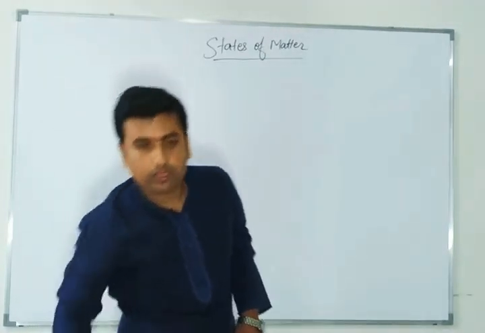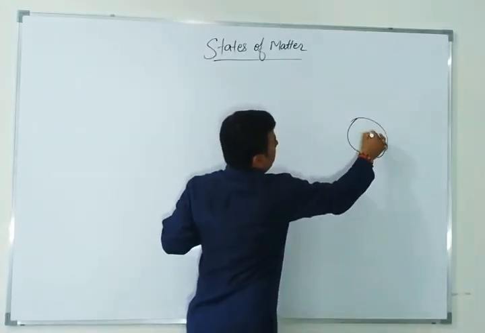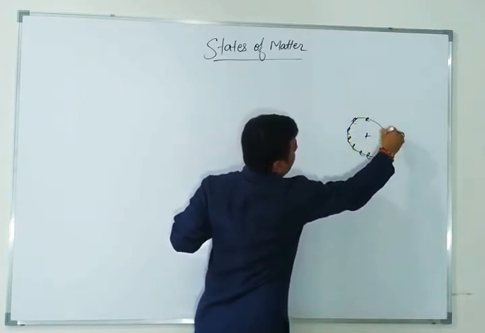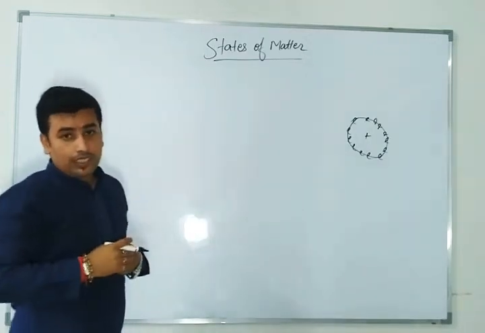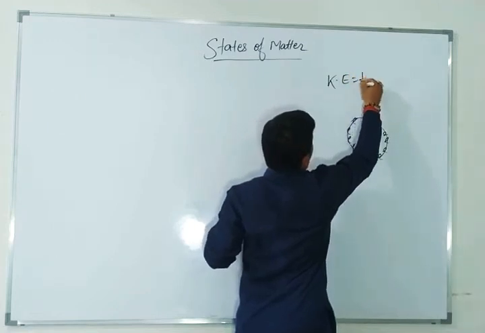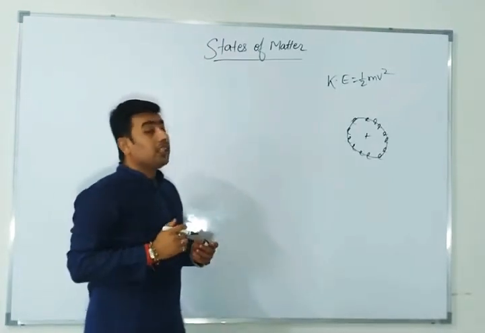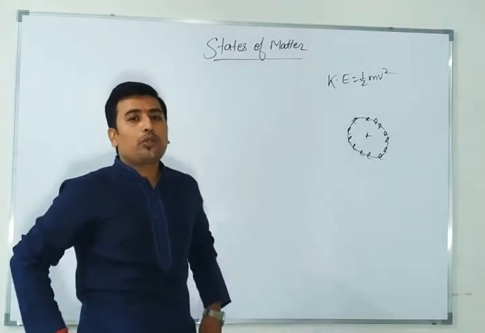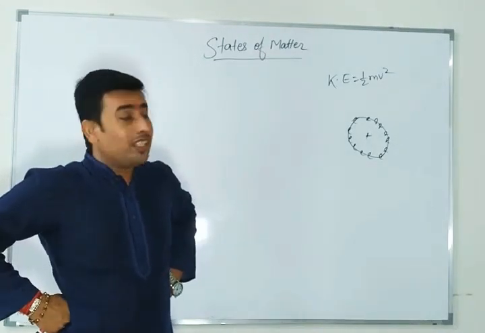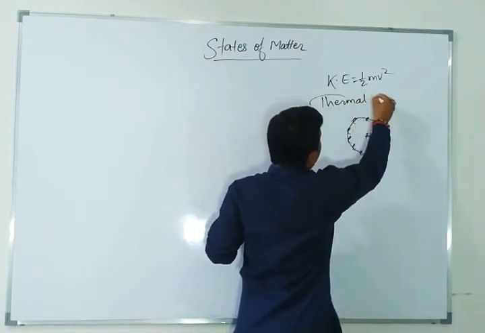Now, just suppose this is an atom. In this atom, electrons are revolving around the nucleus. As the electrons are revolving around the nucleus, they are in motion. Which motion? Kinetic energy motion, that is half mv square. Right? Now, since they are in motion, what do you think? Which energy will be created? Thermal energy. Thermal energy is created because of kinetic energy.